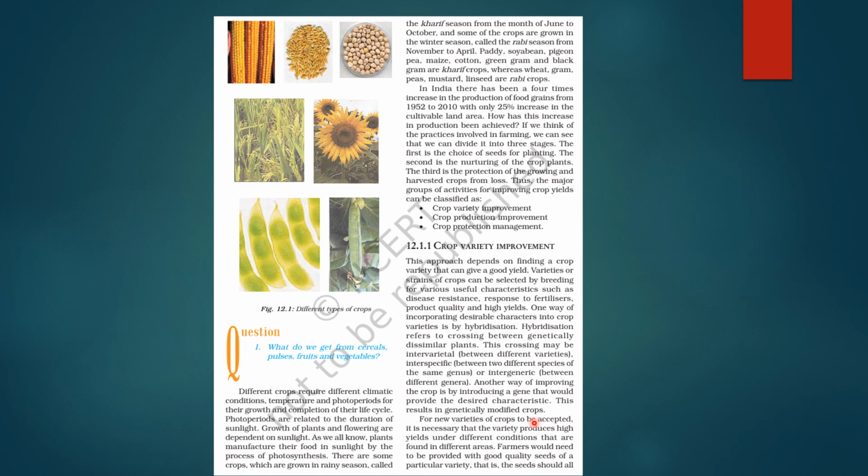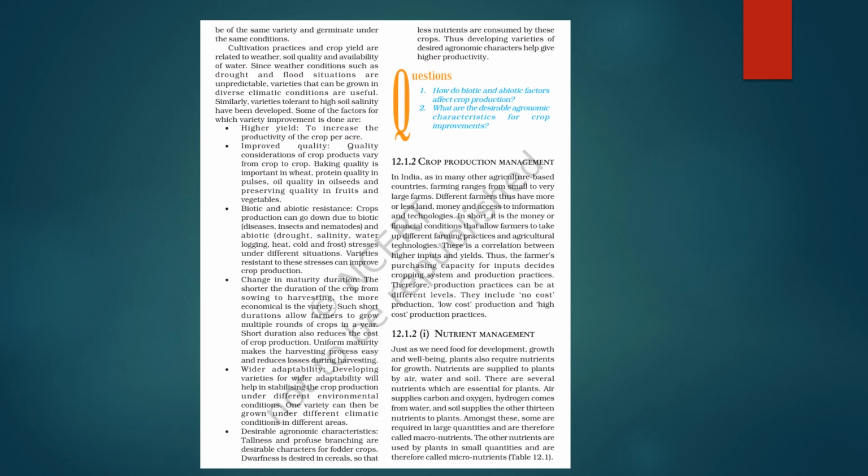ठीक है? Now, for new varieties of crops to be accepted, it is necessary that the variety produces high yields, okay, under different conditions that are found in different areas. So, farmers will need to be provided with good quality seeds of a particular variety. तो ये first stage के लिए बहुत important है. That is, the seeds should all be of the same variety and germinate under the same conditions, right? Next is cultivation practices and crop yield. They are related to weather, soil quality, and availability of water.